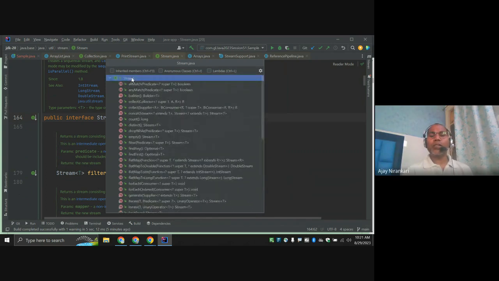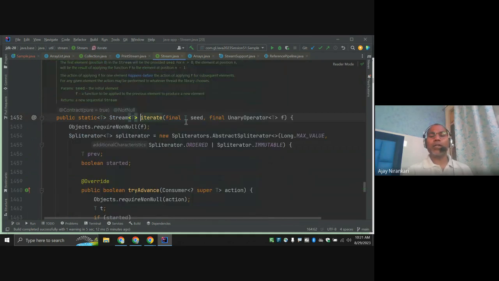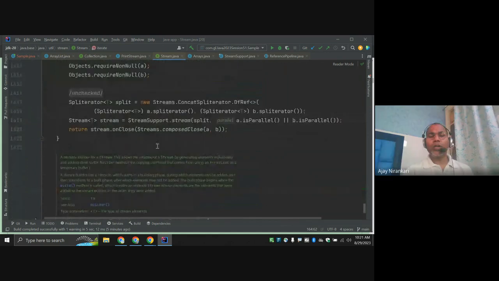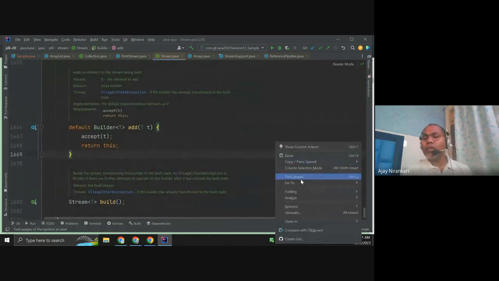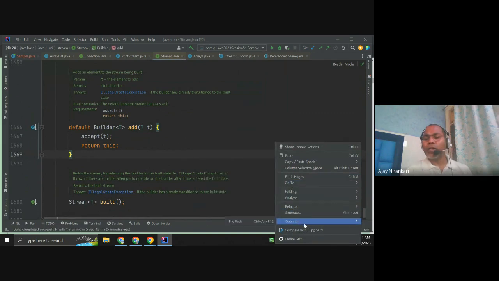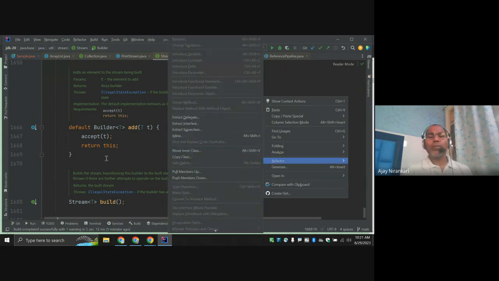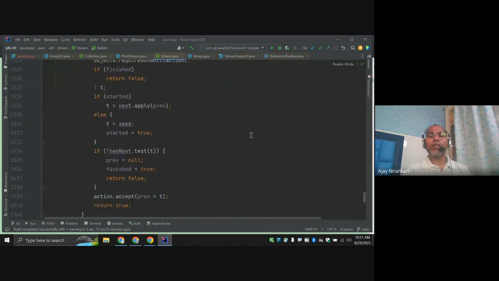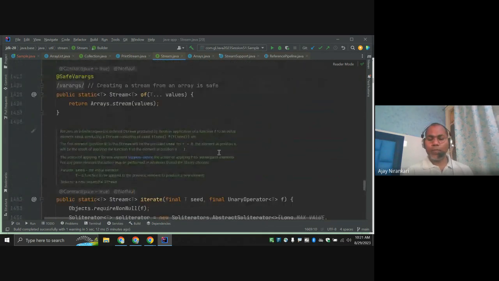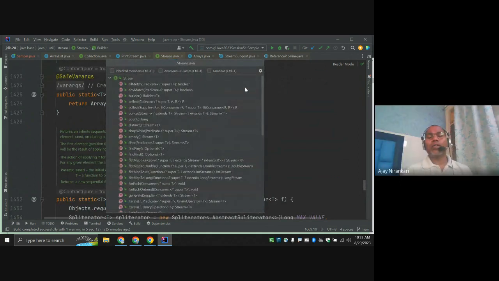This is just one concise view. Whatever is written here is the same, like iterate. This is written here, right? So instead of scrolling down through everything, I want to know all the methods inside this interface. So I am pressing Control O, which gives all the methods. You may look at the sum, but this is the interface and these are all the methods.